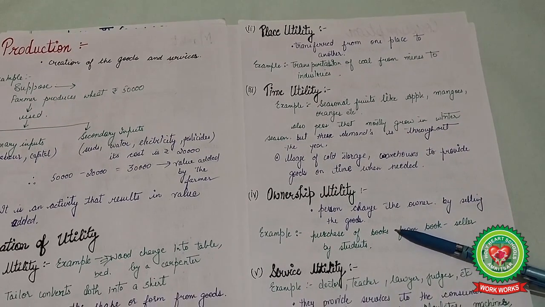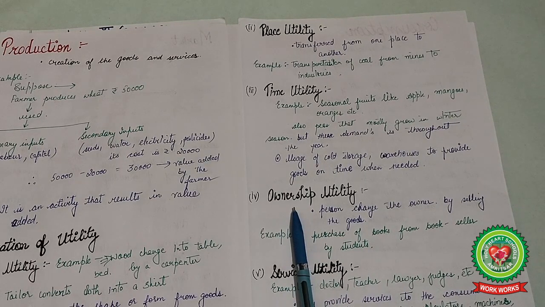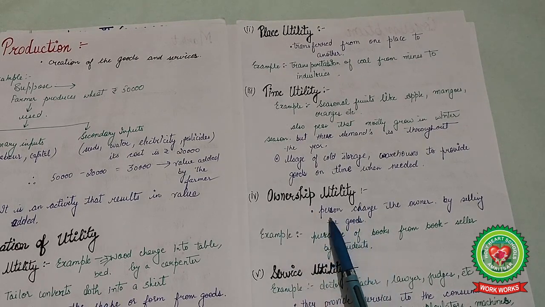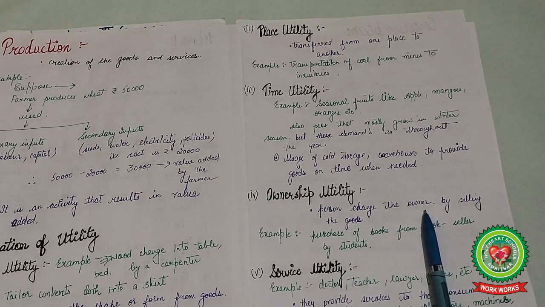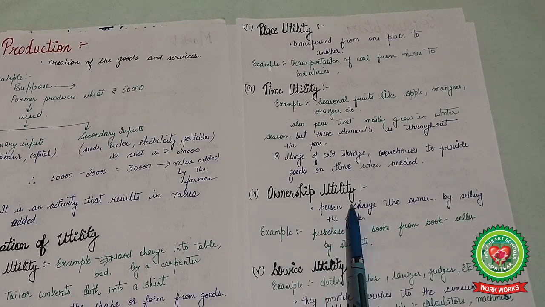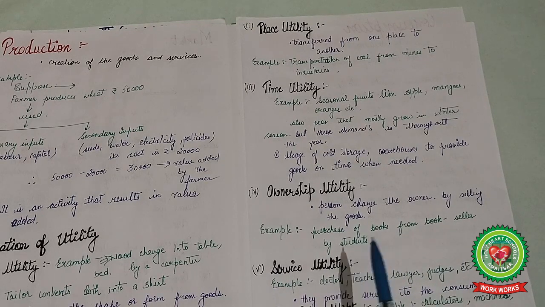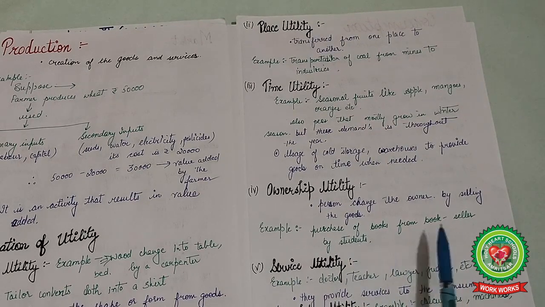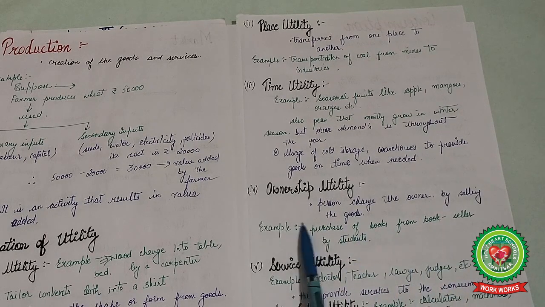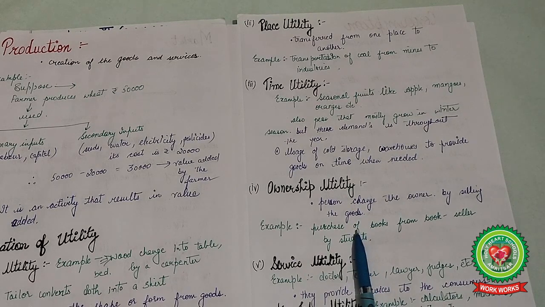The next utility is ownership utility. It means the transfer of goods and services, and even the ownership should be transferred. Owner means who has a legal right to use that thing, right? So a person changes the owner by selling the goods, which is known as ownership utility. For example, the purchase of books from the bookseller by the students. The student has more utility for the books than the bookseller. So by transferring the ownership, we can create utility for that person.